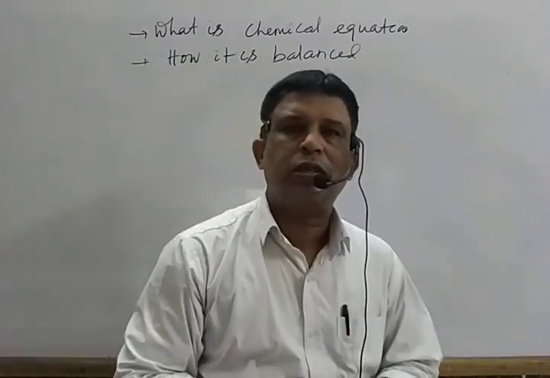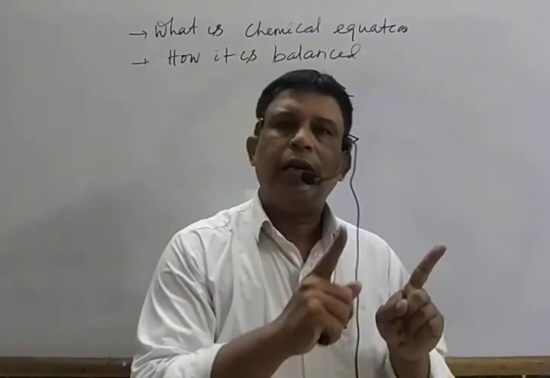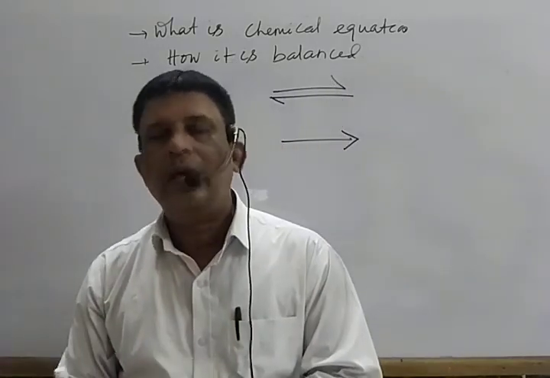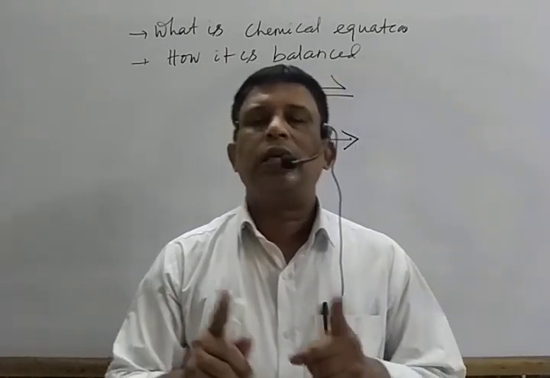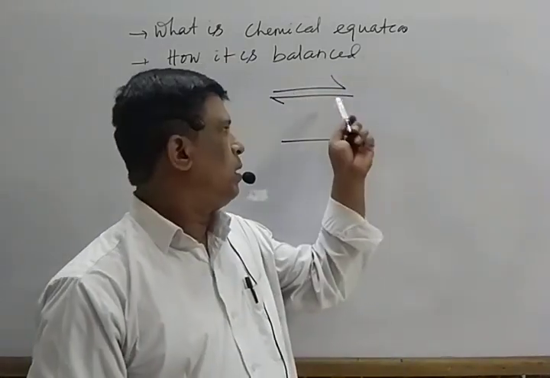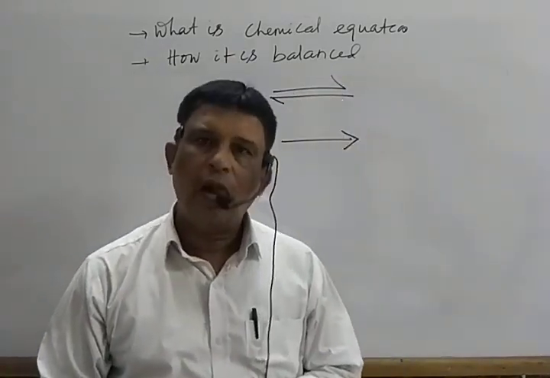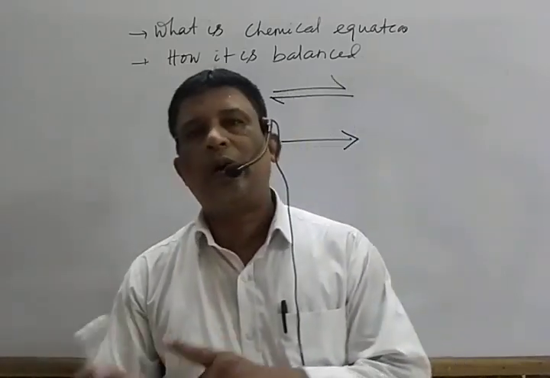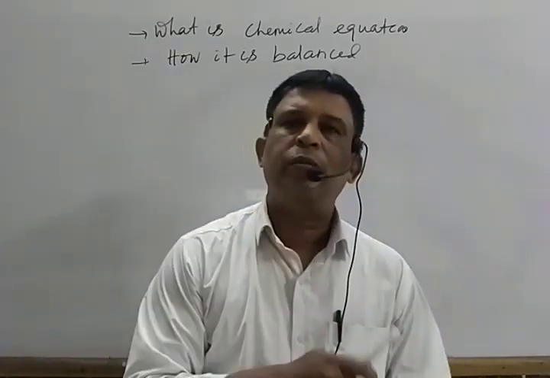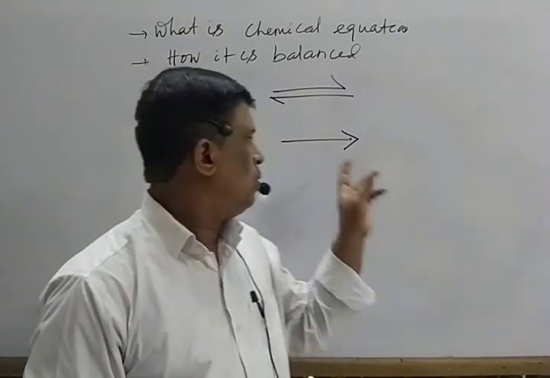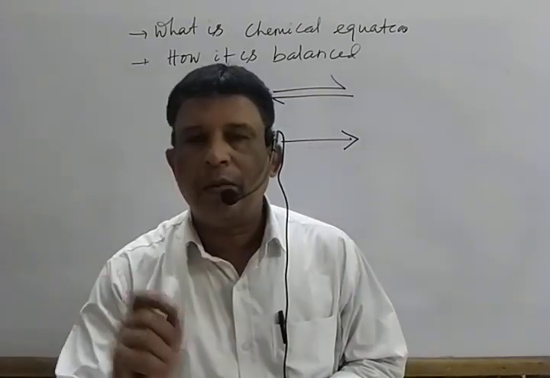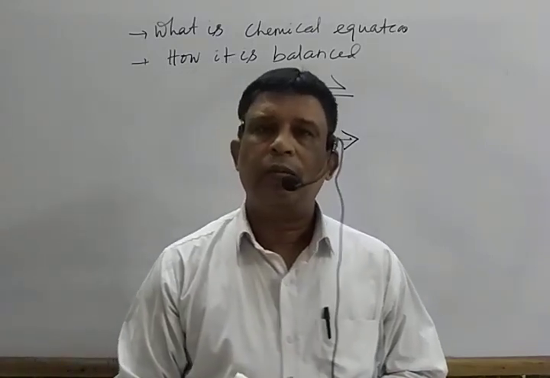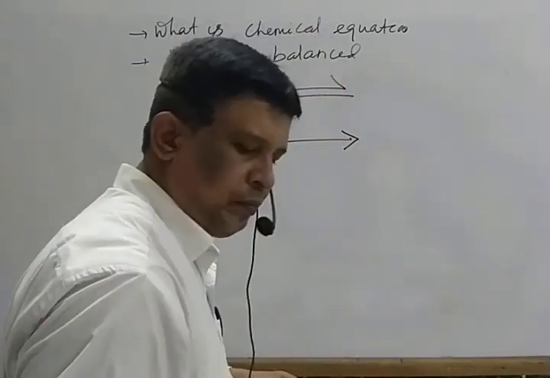What do you mean reversible? It means when the reactant reacts to form the product, simultaneously the product decomposes to the initial reactant, then it is known as the reversible reaction. Represent this side. On the other hand, when the reactant reacts to form the product, but the reaction never goes backward, then it is known as not reversible or irreversible reaction. It is represented by a single arrow. Mark that, some examples.